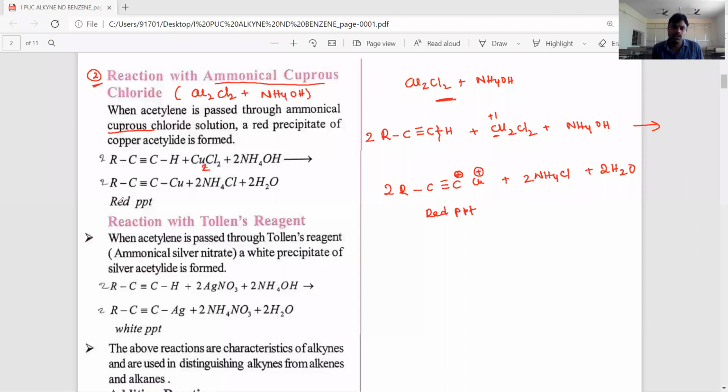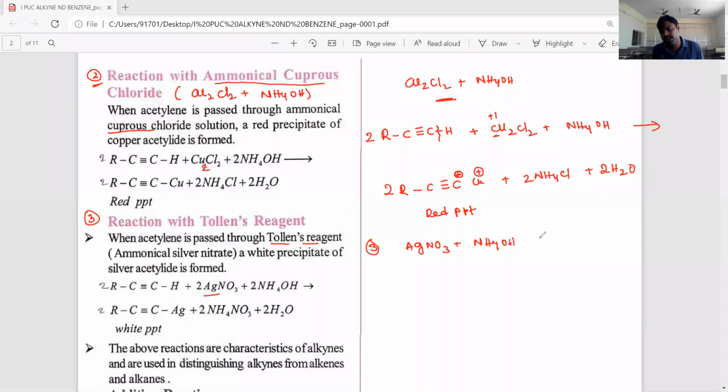Next, Tollens reagent. What is Tollens reagent? Tollens reagent is a very important, mild oxidizing agent. That reagent is the combination of silver nitrate, AgNO3, plus ammonium hydroxide, NH4OH.